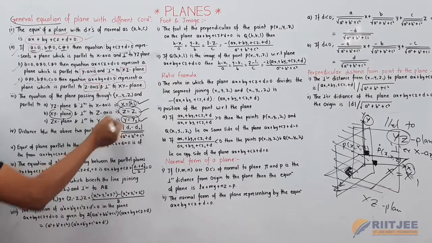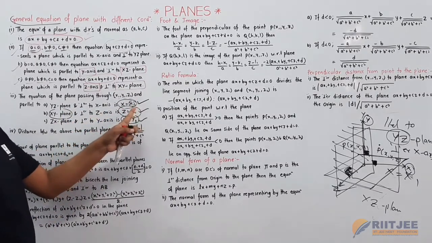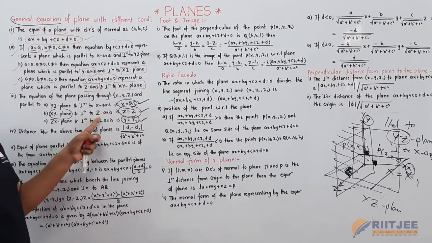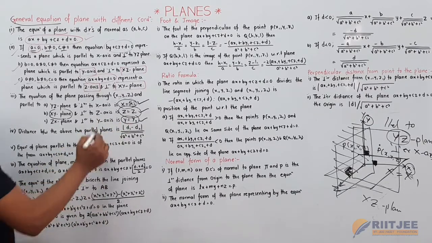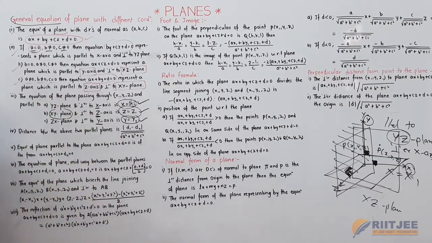The plane perpendicular to a given axis gives the equation: x is equal to x1 is perpendicular to the x axis, z is equal to z1 is perpendicular to the z axis, y is equal to y1 is perpendicular to the y axis. This is a point to remember.